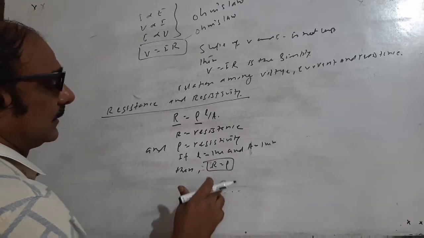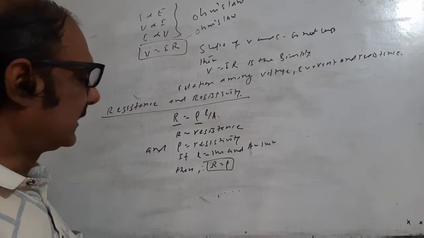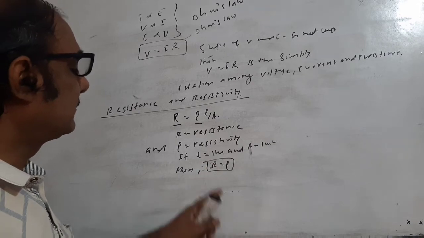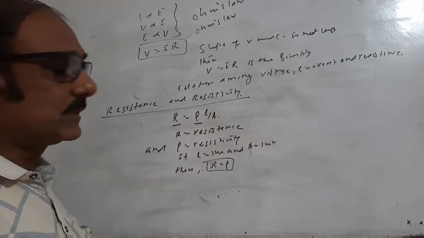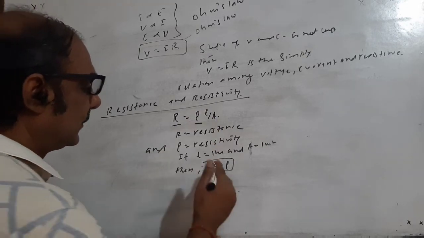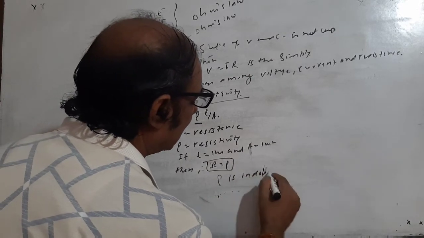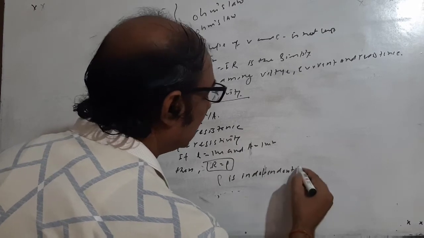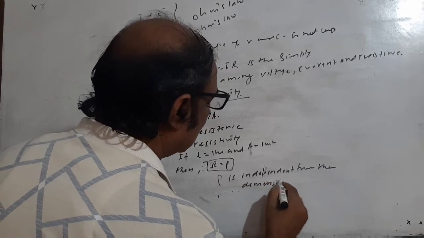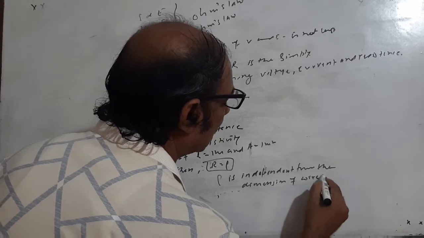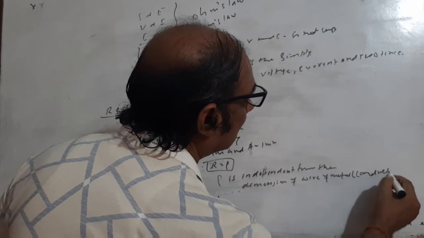So the opposition offered by the material can be defined in terms of resistivity, but there is a basic difference between resistance and resistivity. Resistance depends on the length and the area, meaning it depends on the dimensions, but rho is independent of the dimensions of the wire, metal or conductor.